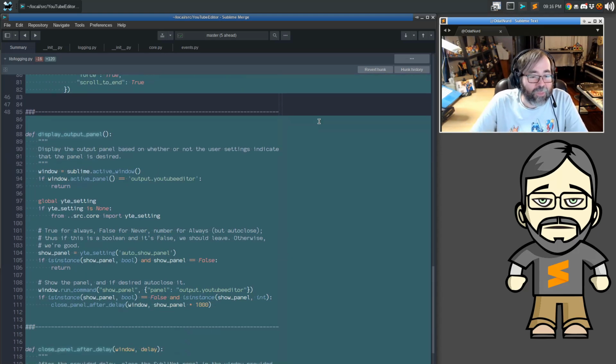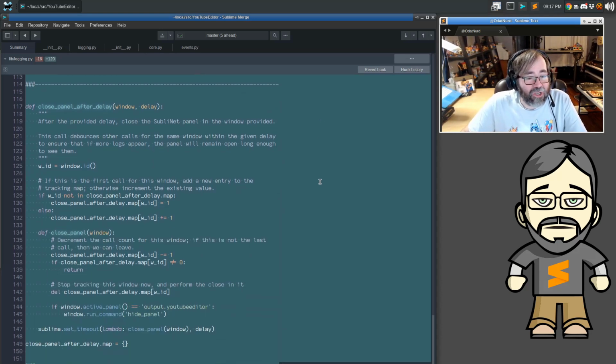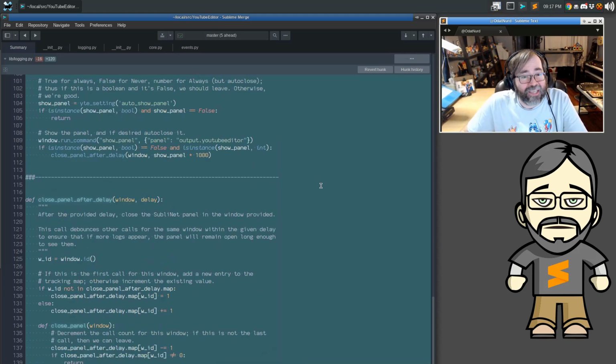So there's a setting that says, do you want to show the panel automatically if the log thinks that it should be done. This is something that you pass to the log function. And the value here can be yes, I always want to do that. No, I never want to do it. Or a number, which is yes, do it if something asks, but automatically close the panel. And we have this close panel after delay that has some debounce action in it so that if another log appears that wants to open the panel while it's open, the timeout gets extended out.